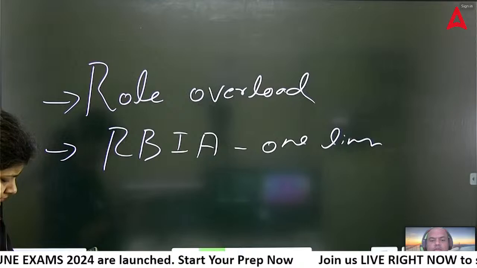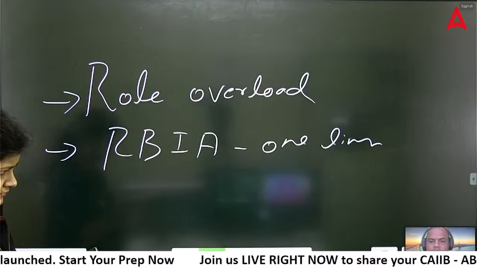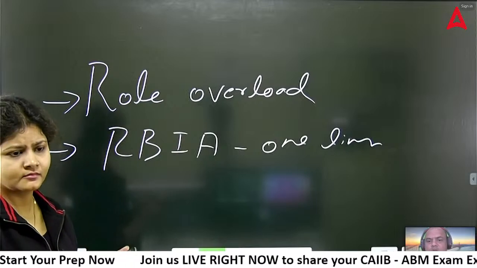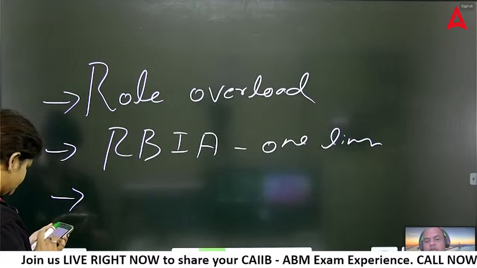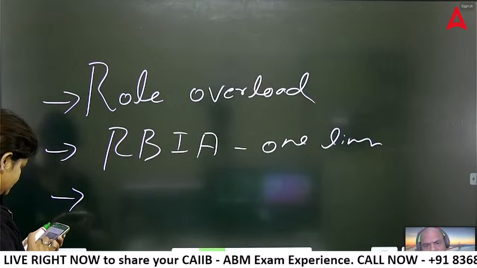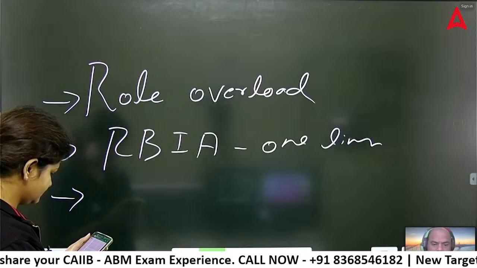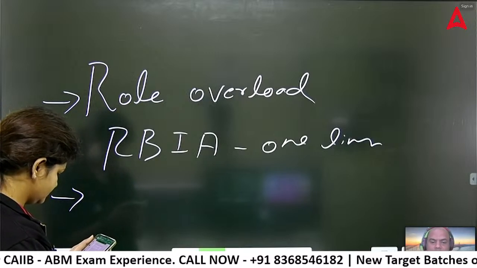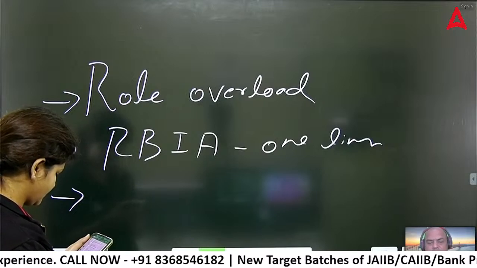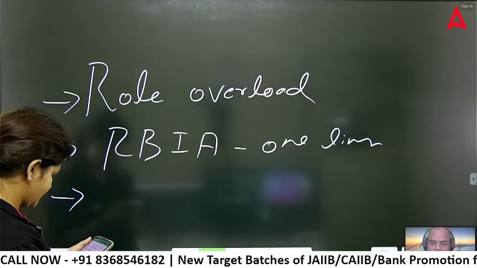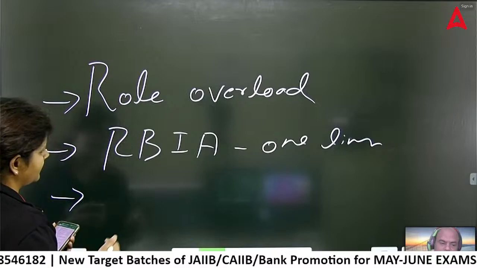One more question I'm having is related to Module A. The largest value of the frequency distribution is 100. The lowest value is 40. If the number of class intervals is 6, then what is the width of the class? Such an easy question you can never get in any exam. You just have to subtract: 100 minus 40 is 60, divided by 6, that is 60 upon 6, which is 10. So that is the answer.